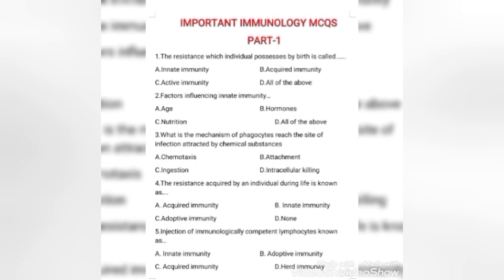The resistance acquired by an individual during life is known as acquired immunity, innate immunity, adaptive immunity, none. The right answer is option A, acquired immunity, which is acquired by an individual during the lifetime. Next: transfer of immunologically competent lymphocytes is known as innate immunity, adaptive immunity, acquired immunity, herd immunity. The answer is adaptive immunity.